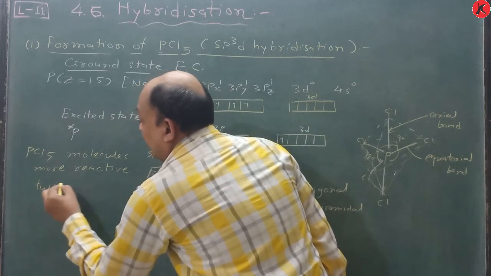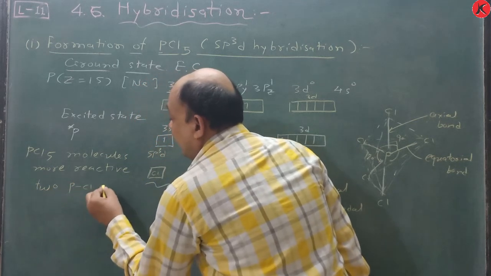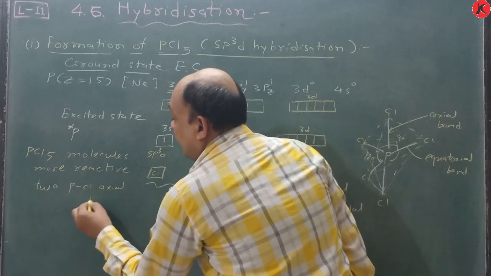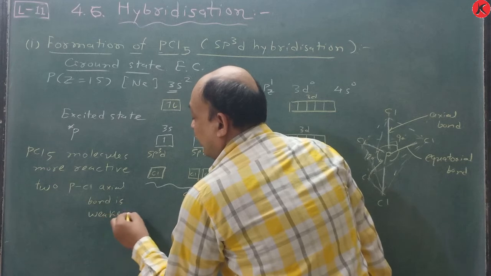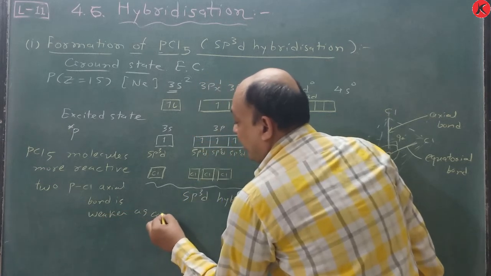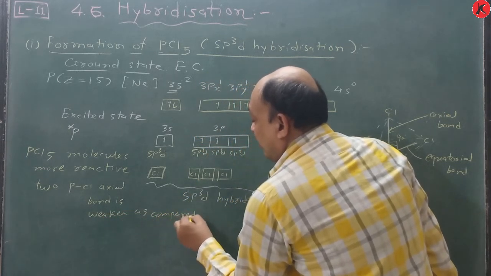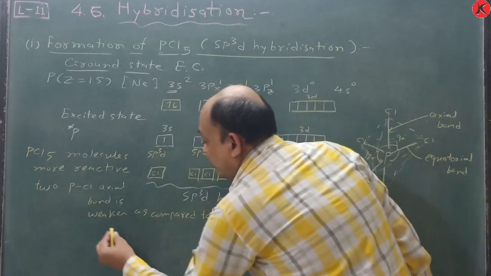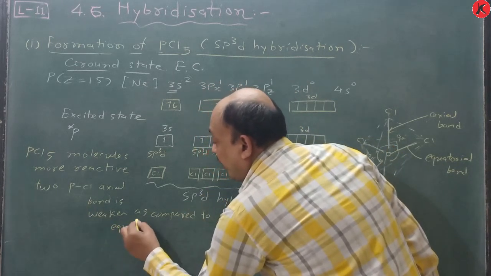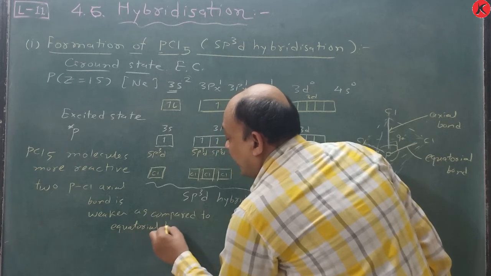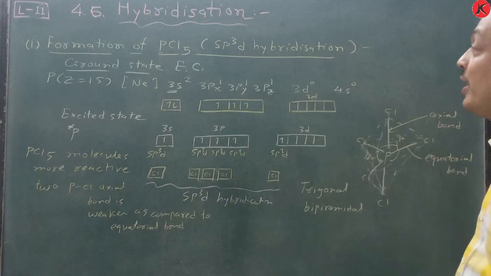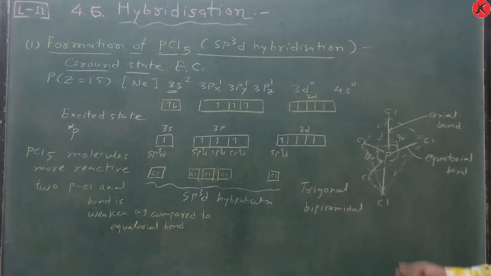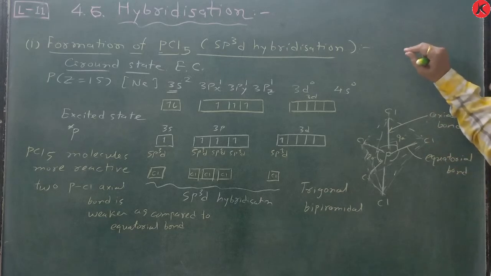Because the two PCl axial bonds are weaker as compared to the three equatorial bonds, and that's why they will easily break. So this is a very important reason. Write it completely from the NCERT textbook. This question can be asked for three marks or four marks.